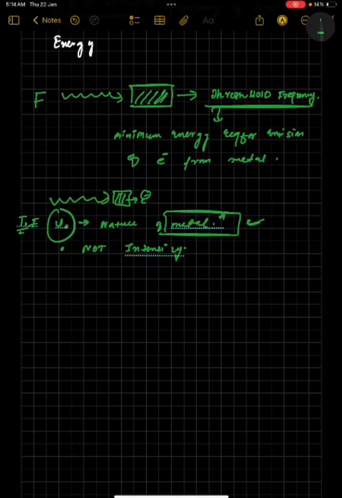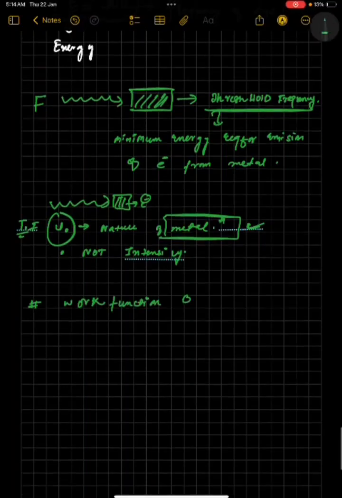Now, I already told you that this threshold frequency is represented by mu naught. Now I will tell you another thing, the work function, which we will represent by phi. This phi, I will write as work function, is equal to h mu naught.